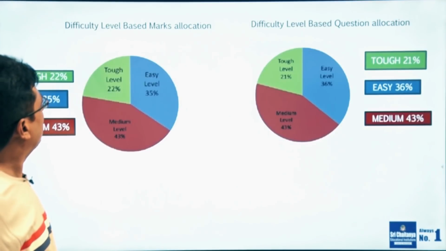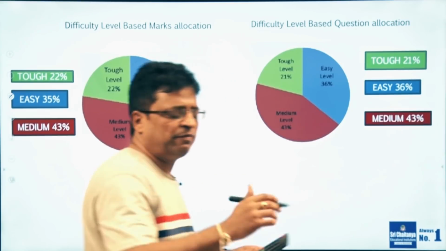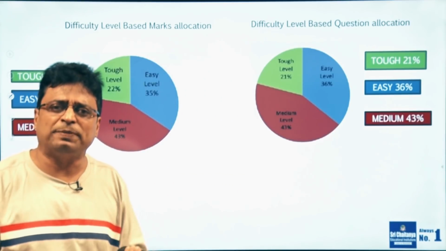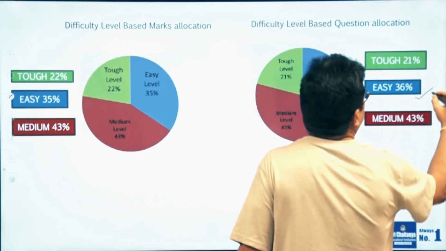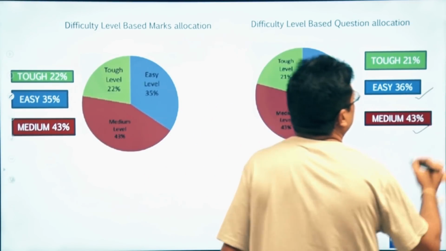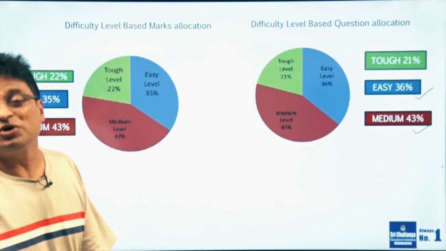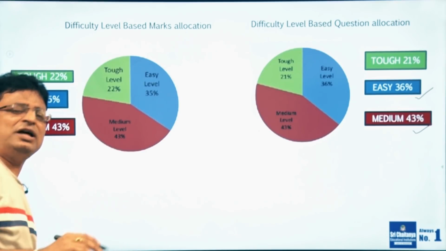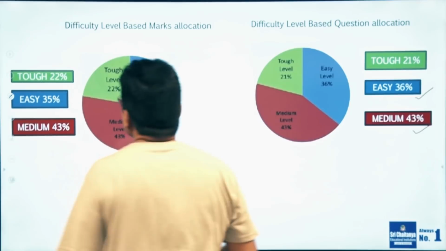Now, coming to the difficulty level, combining both paper 1 and paper 2, easy questions are just 36% and medium questions are 43%. This is the difficulty level based on the question allocation. This is the difficulty level based on the marks allocation.